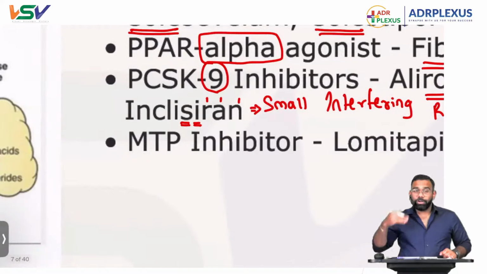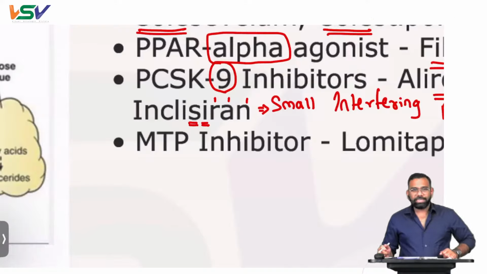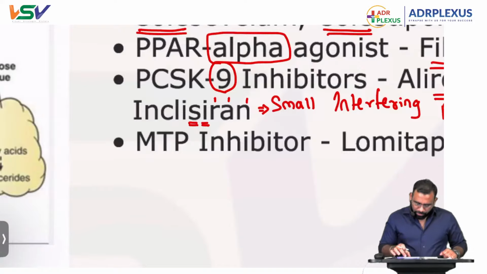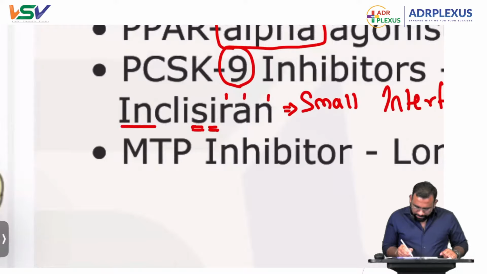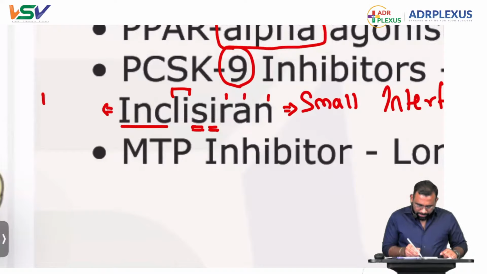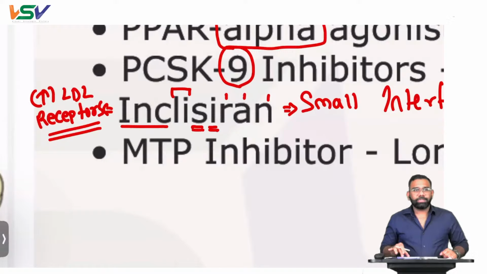Okay, fine. What are they doing? These PCSK9 inhibitors reduce the production of PCSK9, and if they reduce the production of PCSK9, it is going to increase the LDL receptors at the liver.